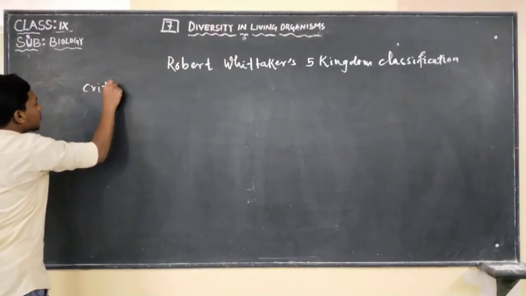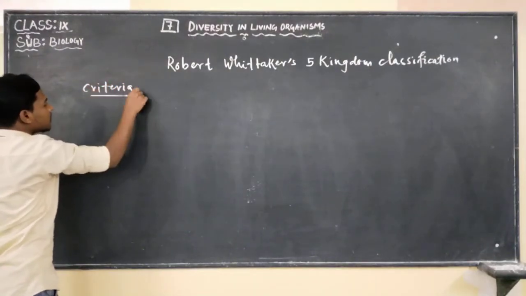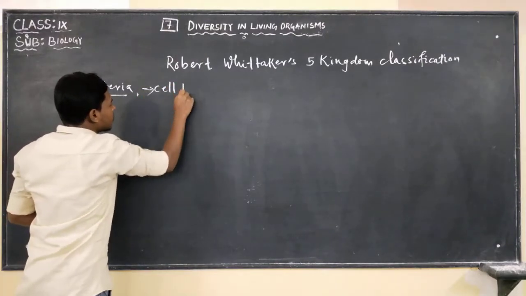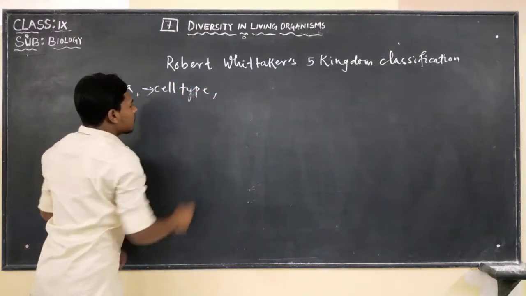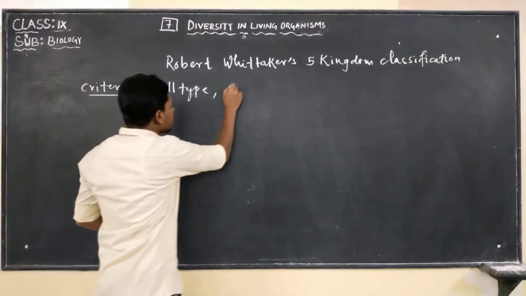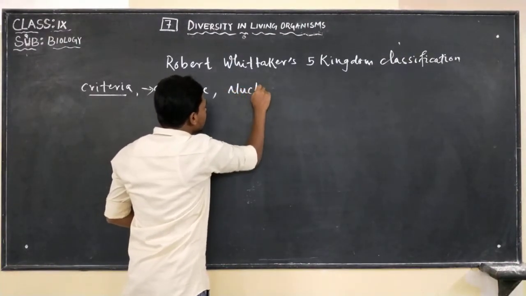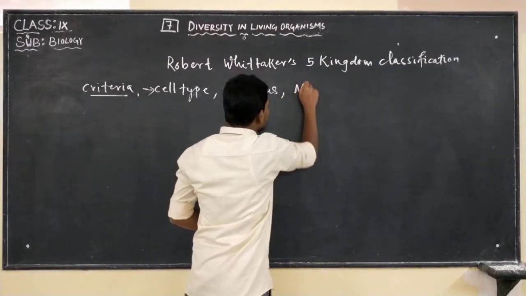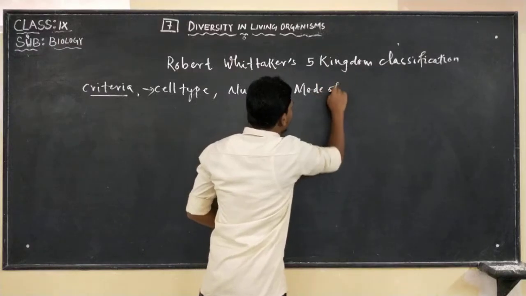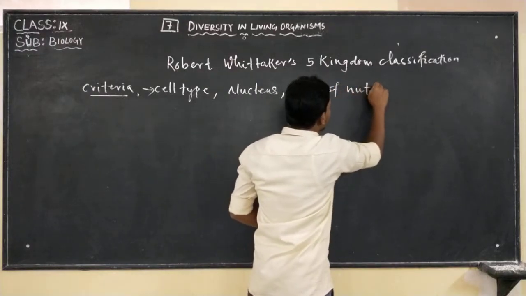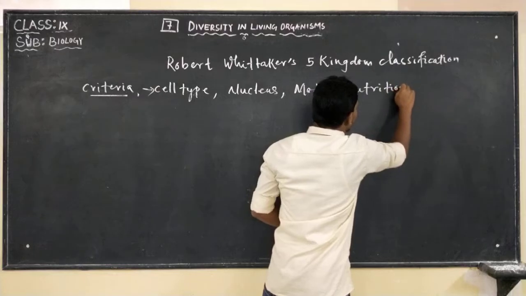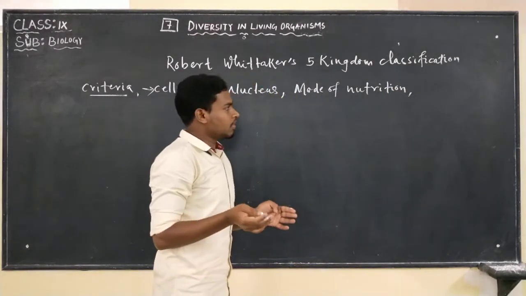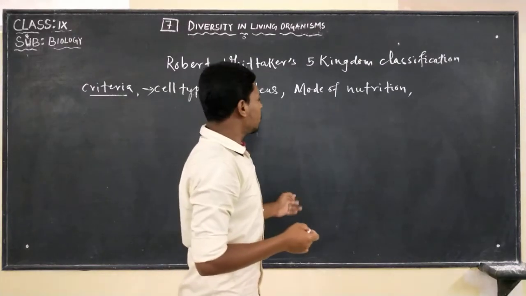So, criteria like cell type, and number of nucleus, based on the nucleus, and mode of nutrition, and the cellular level of organization or tissue level of organization or organelle system of organization.